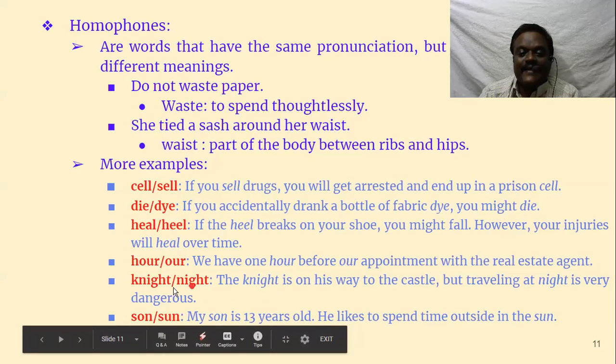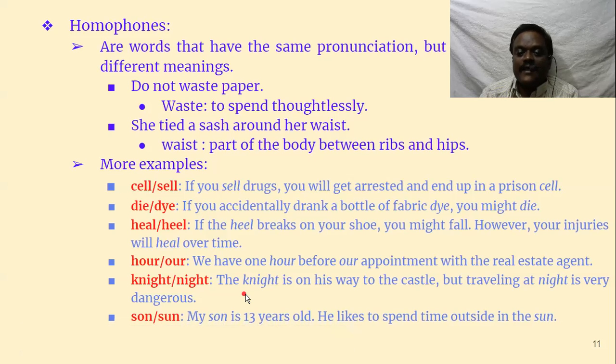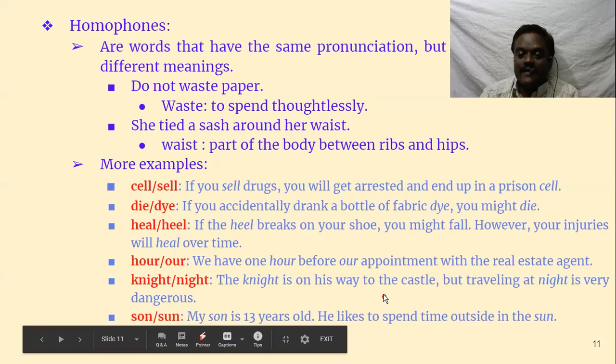Then night, KNIGHT. A knight is a rank in olden days, particularly in England, where knights used to be appointed by the king. It's a rank in administration. The knight is on his way to the castle. So the knight is going to the castle, but traveling at night is very dangerous. This night, day and night, is different. Spellings are different, but pronunciation is the same.